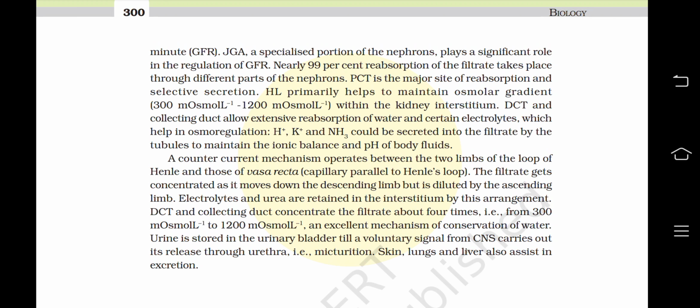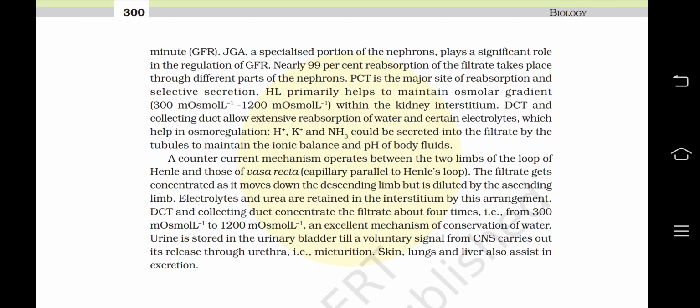The countercurrent mechanism operates between the two limbs of the loop of Henle and those of vasa recta, capillary parallel to the Henle's loop. The filtrate gets concentrated as it moves down the descending limb but is diluted by the ascending limb. Electrolytes and urea are retained in the interstitium by this arrangement. DCT and collecting duct concentrate the filtrate about 4 times, that is from 300 milliosmol per liter to 1200 milliosmol per liter, an excellent mechanism of conservation of water.